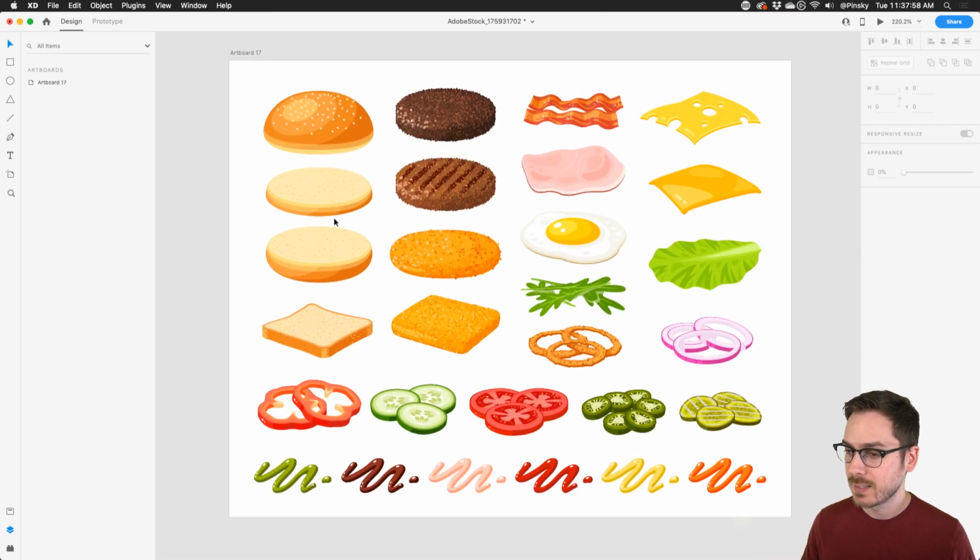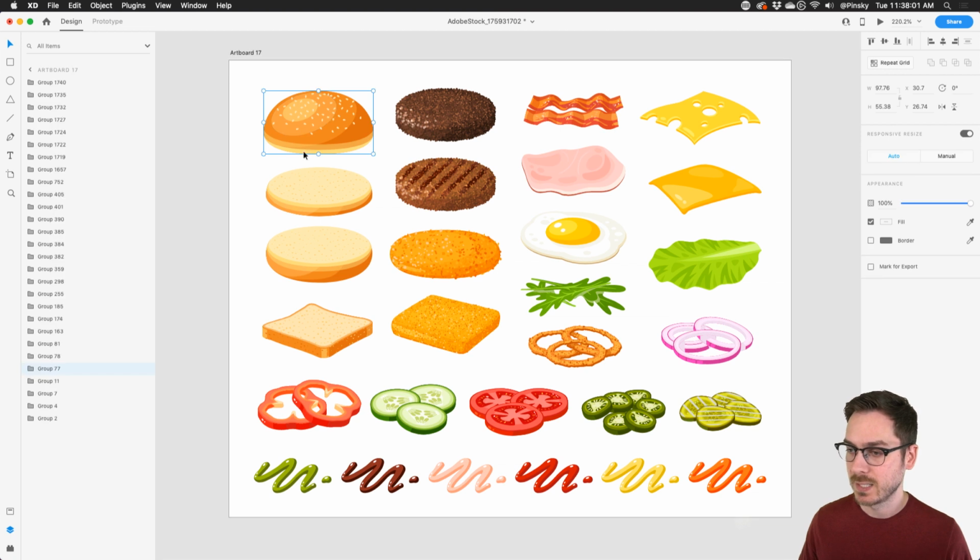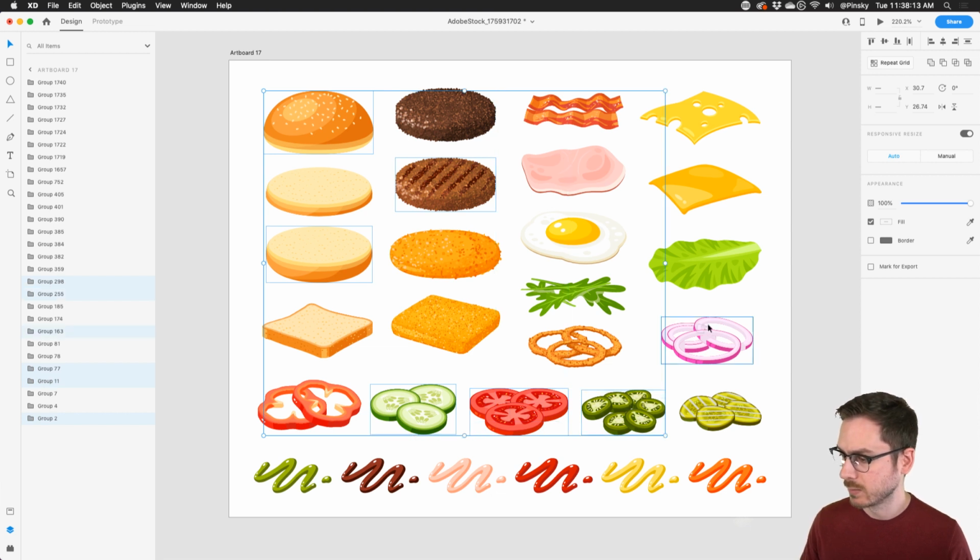So I've got this inside of XD now, and now I can simply just start selecting many of these elements. So I've got the burger bun at the top. I got that one. I'm just holding my shift key. I'm going to select all the elements that I might want to include, including tomatoes and pickles, and let's go for some lettuce and cheese, and you've got to have some bacon and maybe some ketchup as well.